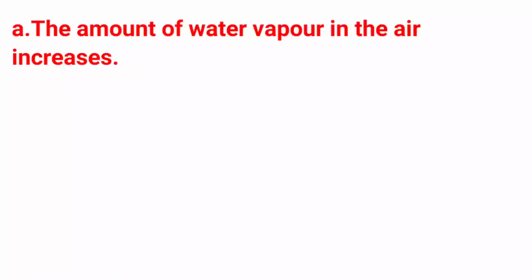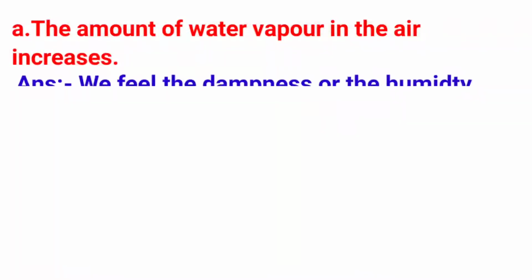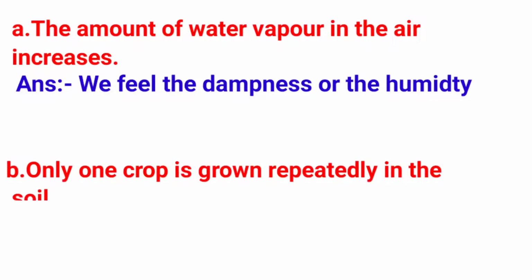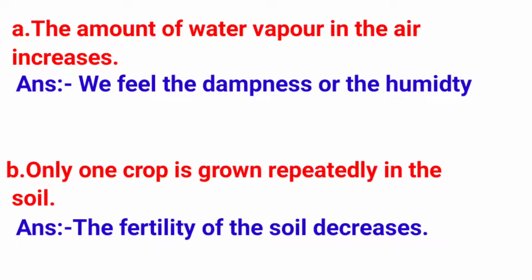A. Amount of water vapor in the air increases. Answer. We feel the dampness or the humidity. B. Only one crop is grown repeatedly in the soil. Answer. The fertility of the soil decreases.